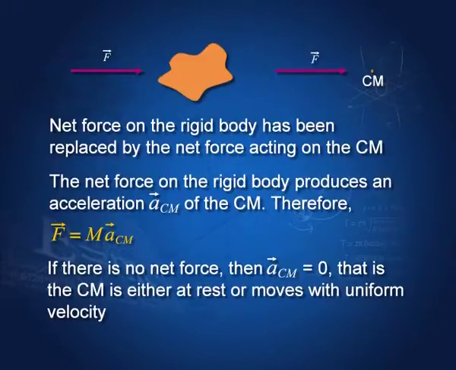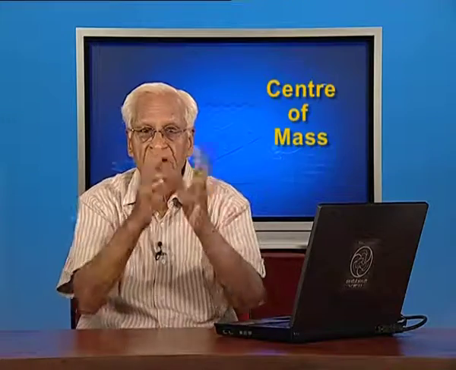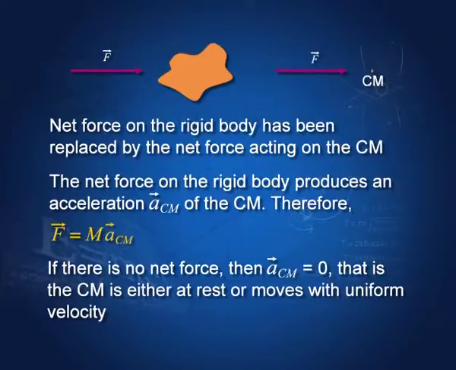And if there is no force, then F is equal to 0 and A_CM is either 0 or constant. That is, the center of mass is either at rest or moves with uniform velocity. So, if we have a rigid body and there are no forces acting on it, its center of mass stays constant, or with respect to some frame it moves at constant velocity.